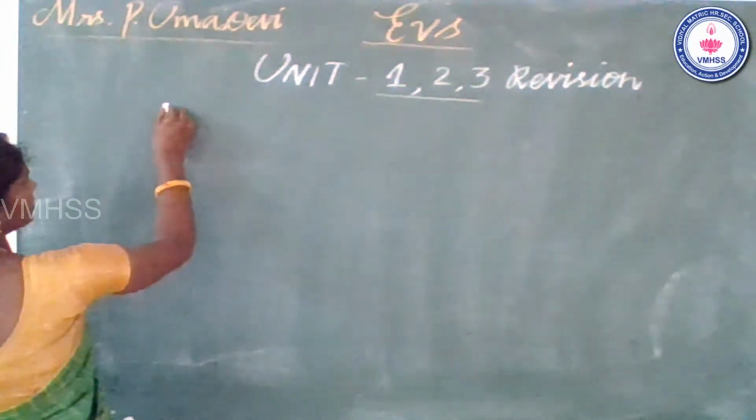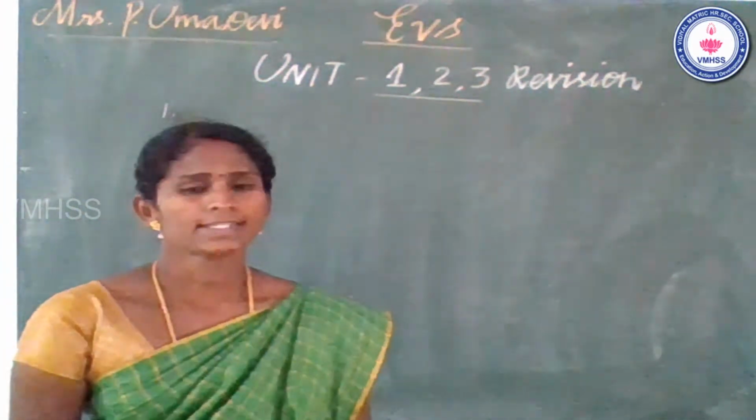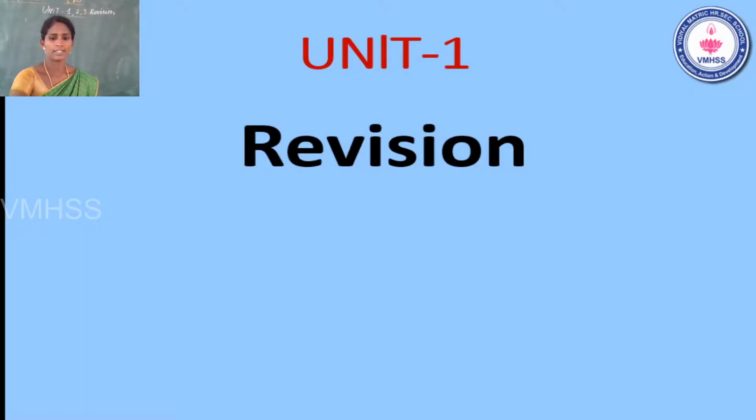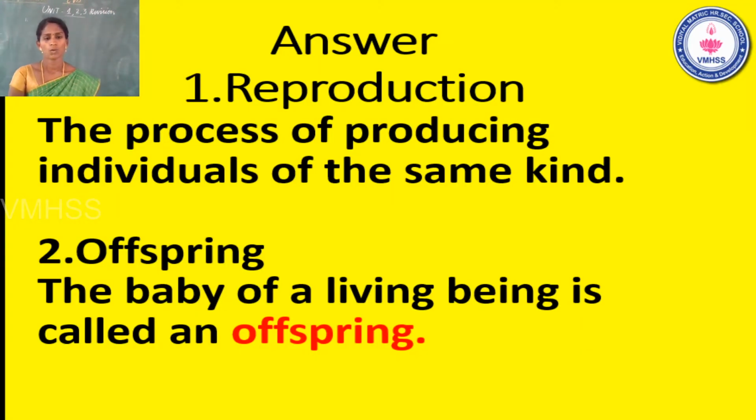Okay. First, what is the first lesson topic? See the slide. Unit 1, Animals and Reproduction. What is the topic name? Unit 1, you already learned, yes? Animals and Reproduction. So, what is meant by reproduction? Students, once again recall. What is reproduction?